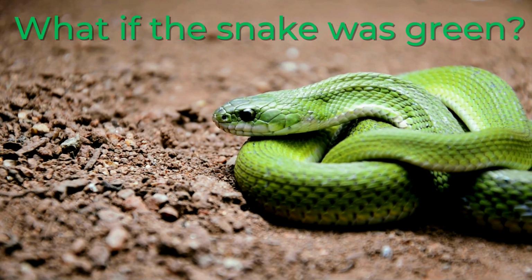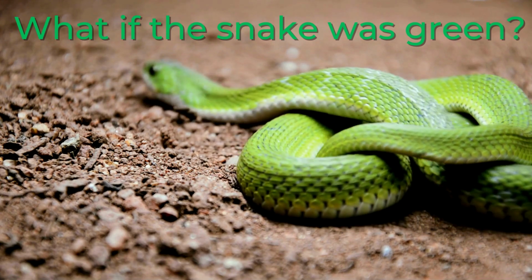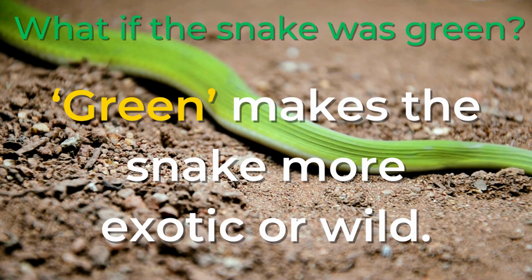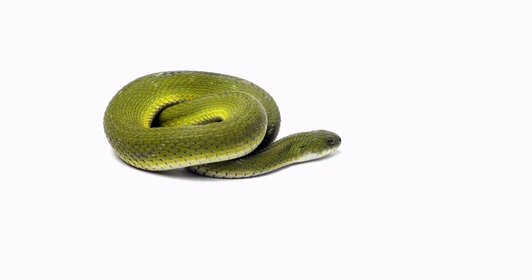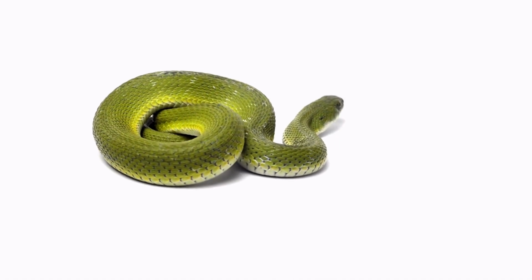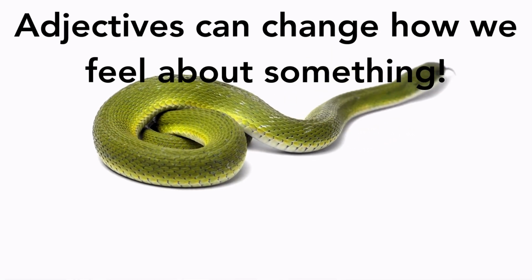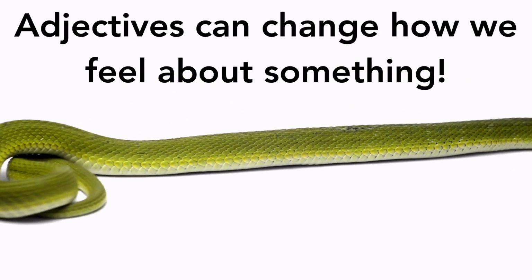If we had used green instead of brown, the effect would have been different. Green could make the snake seem more exotic or wild, creating a sharper contrast with its surroundings. This small color change would have shifted the mood to something more striking and possibly unsettling. This shows how powerful adjectives are in shaping the tone of a sentence. Even a small change can alter how readers feel.